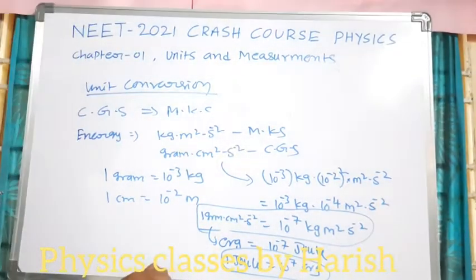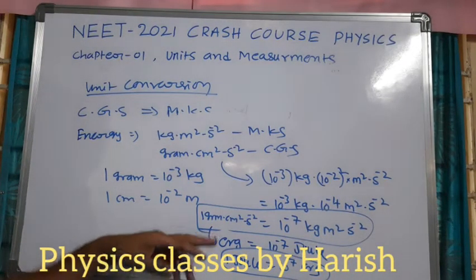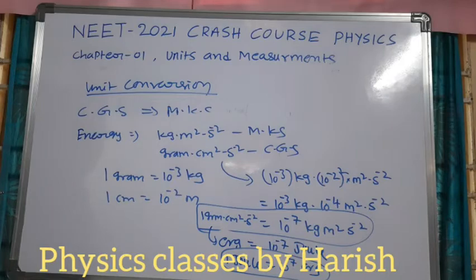1 joule is equal to 10 power 7 erg. This is the way we can convert the unit from one system to another system. Here we have converted CGS to MKS. Likewise, next we'll see the force.